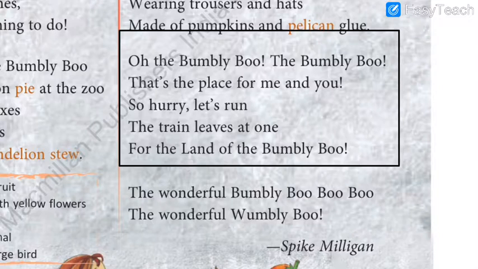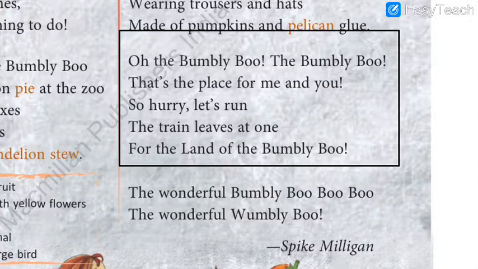The cats wear, what do the cats wear? Trousers and hats. See in the picture again, I will show it to you. See, what do the cats wear? Trousers and the hats, correct? So that should be the answer. So we have to write number 4 here, correct? So let us place the answer properly. Okay, so here is the answer.